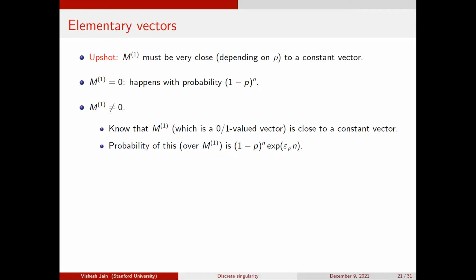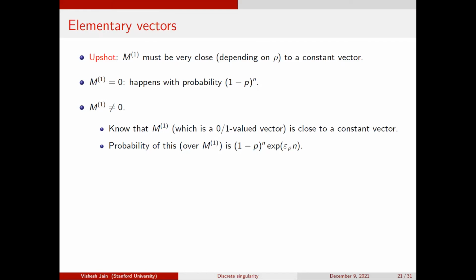This is still not great for me, because what I want is to bound the contribution of this by (1 minus p) to the n times e to the minus epsilon n. But now I know that the number of these is (1 minus p) to the n times e to the plus epsilon, something like that. But this is something about M1, and so far I haven't really used the randomness of the other part of the matrix.